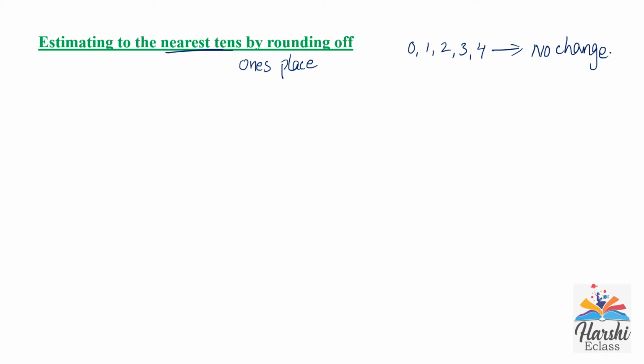Whereas if in the ones place there is 5 or more than 5, it may be 6, 7, 8, 9, then its tens place will change. In that situation, we will add 1 to its tens place.